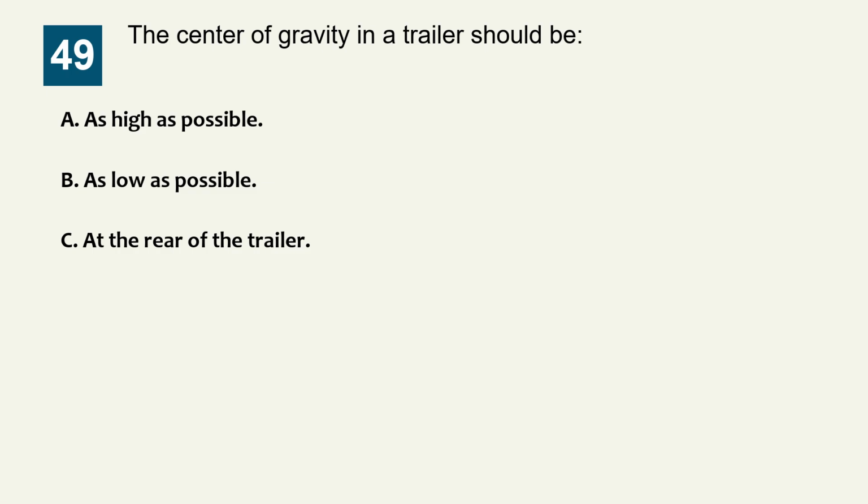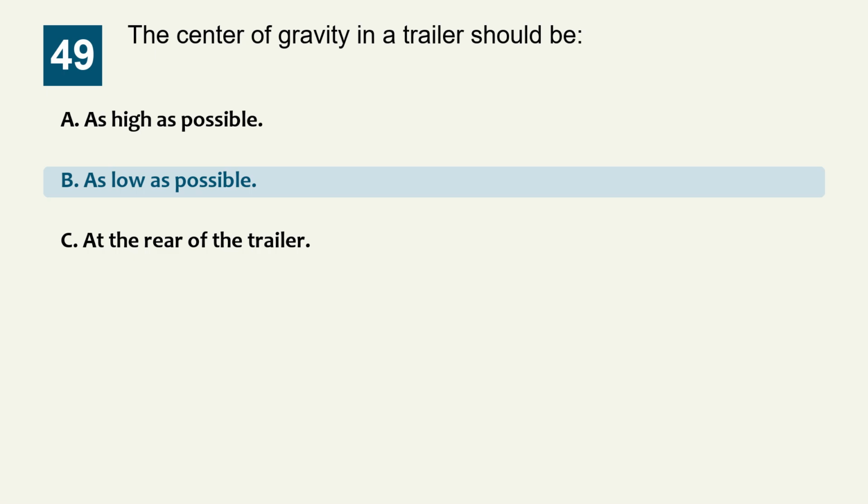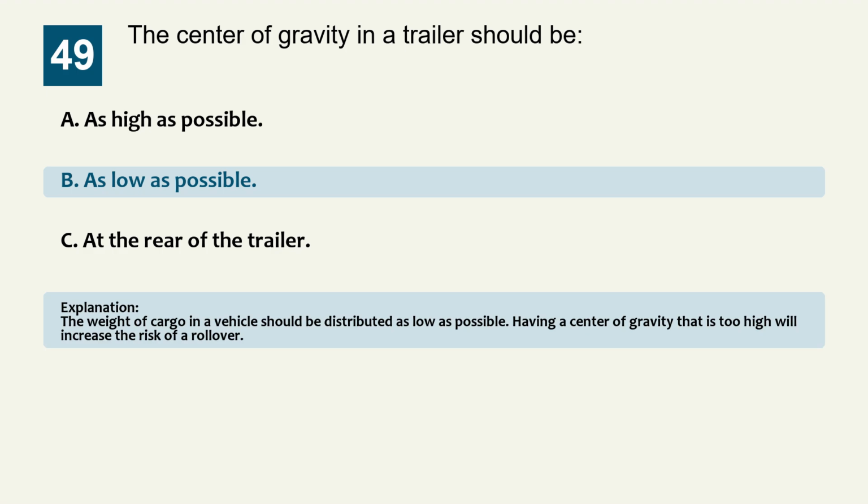Question 49. The center of gravity in a trailer should be: Option A, as high as possible. Option B, as low as possible. Option C, at the rear of the trailer. The correct answer is option B, as low as possible. Explanation: the weight of cargo in a vehicle should be distributed as low as possible. Having a center of gravity that is too high will increase the risk of a rollover.